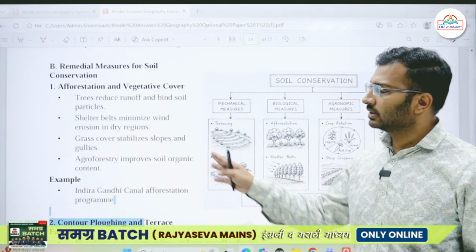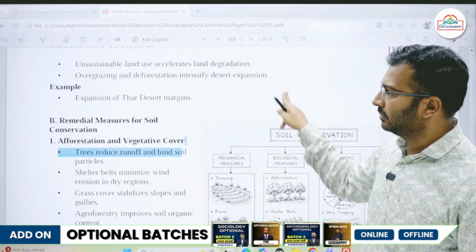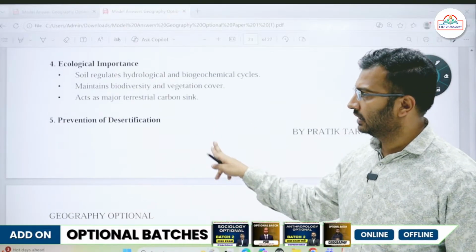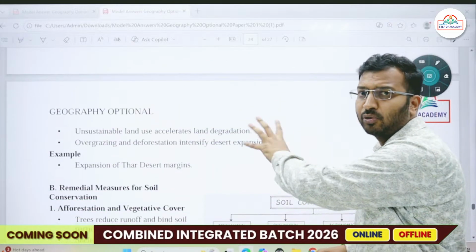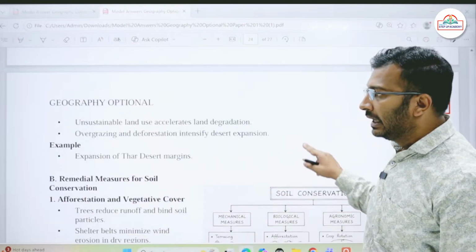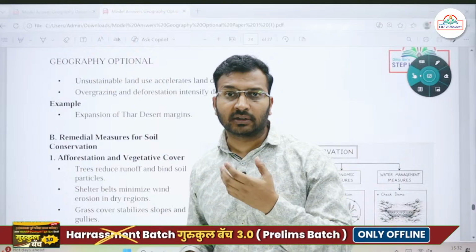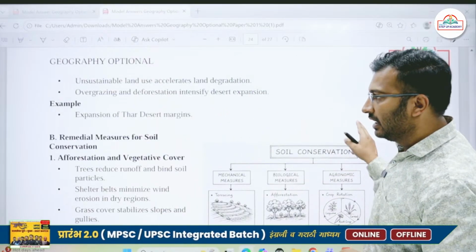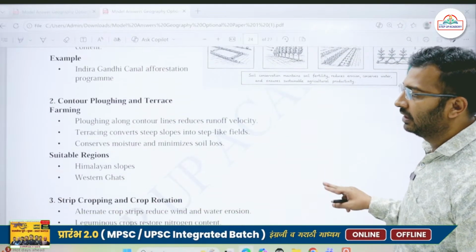Now, if I talk about this particular answer, I said that do not use the same geographer name everywhere. Then this prevention of desertification, ecological importance, then these measures. This looks more like a GS answer. So when in the examination hall you feel that you have written a GS based answer, try to add a regional case study. You should immediately add some case study to make your answer a little bit geographical.